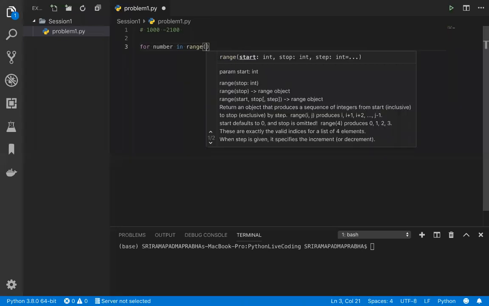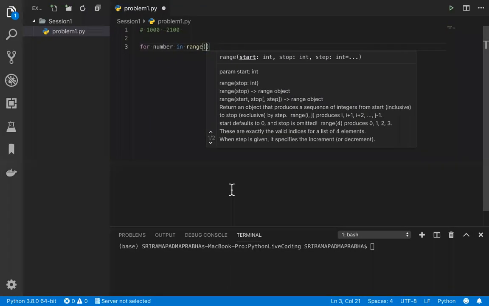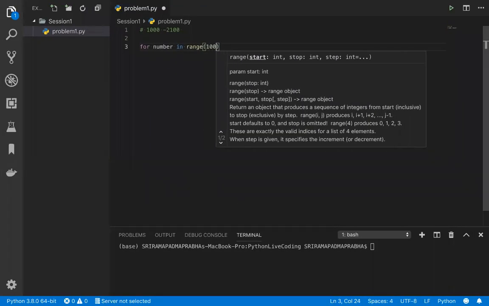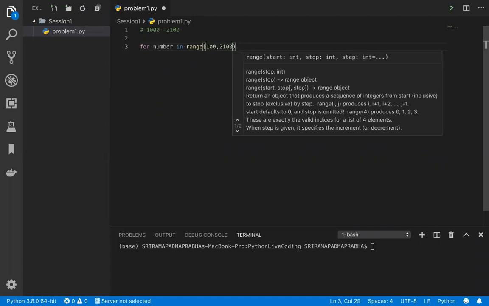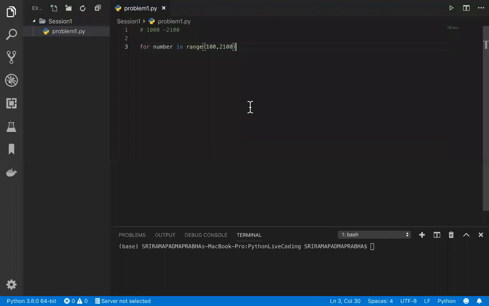I want values from 1000 to 2100, so I will give the range 1000 and 2100. Basically, the end value is not included, so you need to handle that. You can give 2101, but let's go with 2100 first of all. Later we can change this value based on the output.